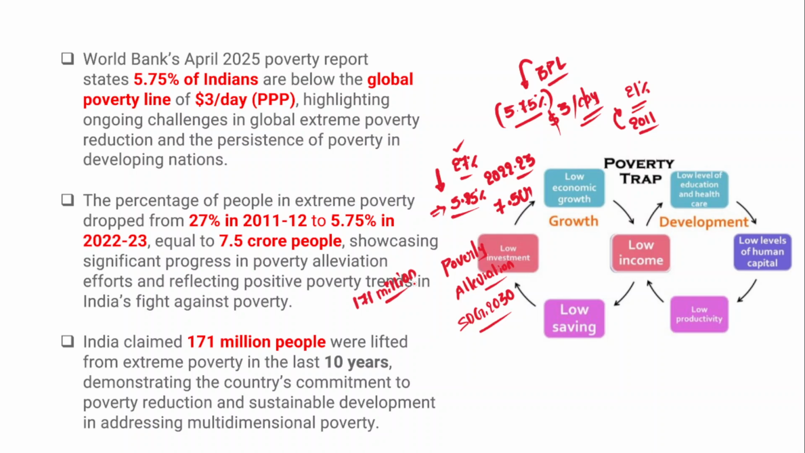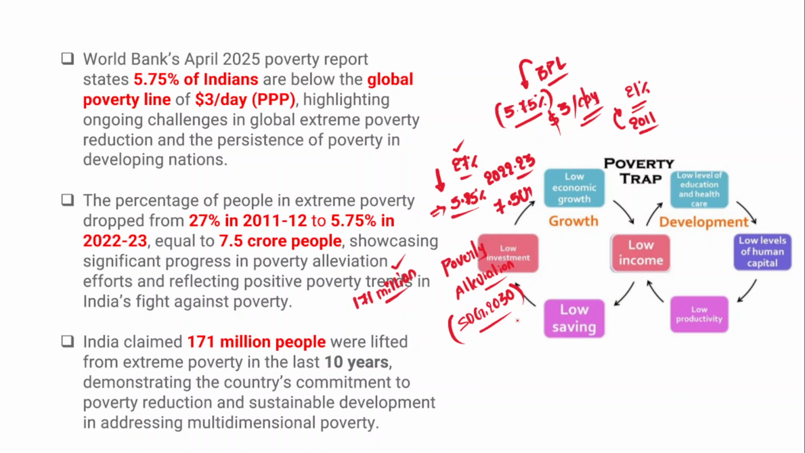So in the last 10 years, India successfully lifted 17 crore people out of extreme poverty. Overall, the government of India is committed to poverty reduction and also sustainable development. Remember, as I have already told you, poverty alleviation is one of the main goals of the SDG agenda, thereby addressing the existing multi-dimensional poverty as well.